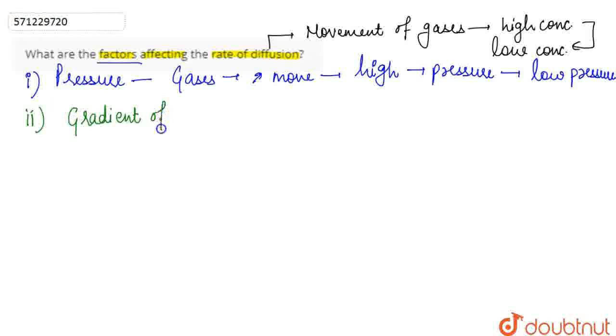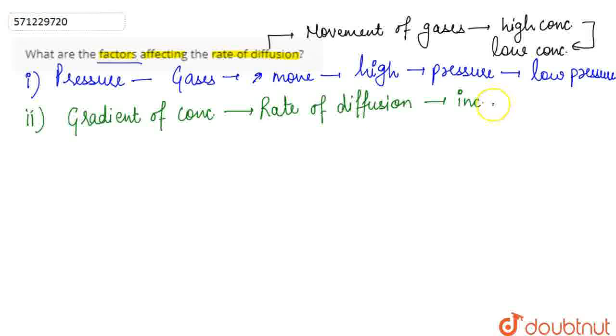The rate of diffusion increases when there is an increase in the concentration gradient across the barrier.